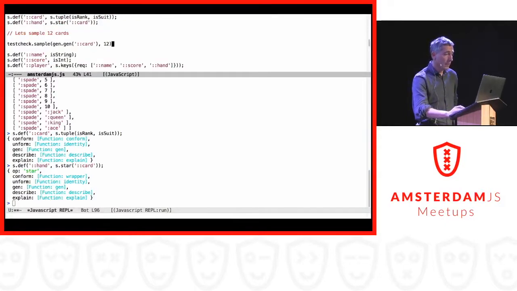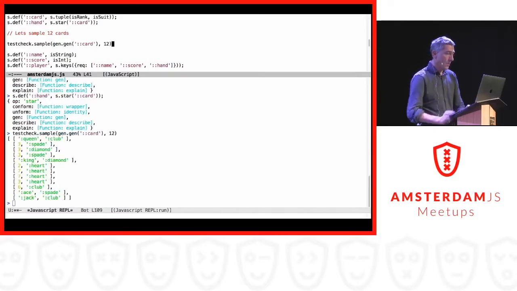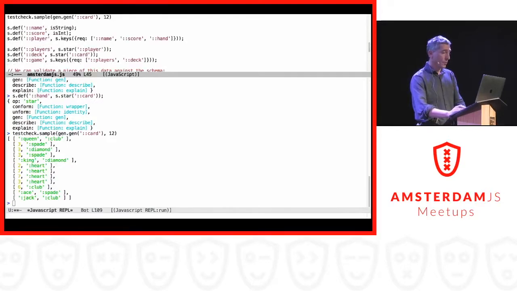And now let's show something that you can actually do with these definitions, with these specifications. Since I have a specification of a card, I can say, let's generate a couple of those cards. 12 in this case. So this is a first example of how you can generate data that can later be used in your actual testing, for example. So now we have defined a couple of cards. But we are going to continue building up this whole game of cards.